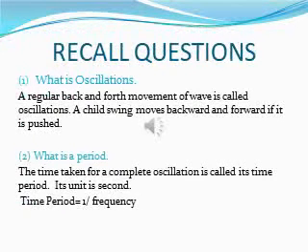Question number 1. What is oscillation? A regular back and forth movement of a body is called oscillation. A swing moves forward and backward if it is pushed. Number 2. What is period? The time taken for a complete oscillation is called its time period. Its unit is second. Time period is equal to 1 over frequency.